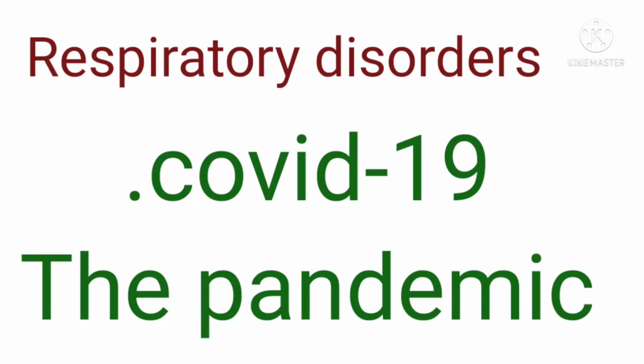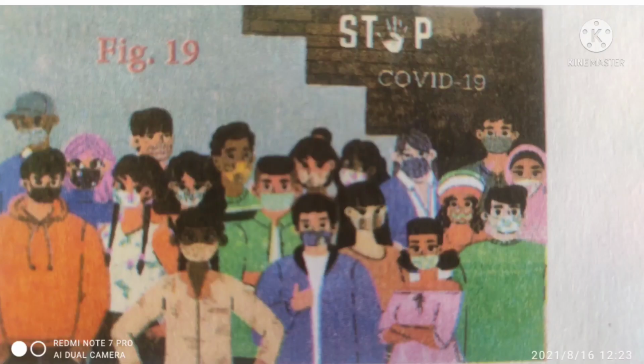Okay children, we all know about COVID since 2 years back, and it is still going on. COVID-19 was the new disease that created a global impact recently.